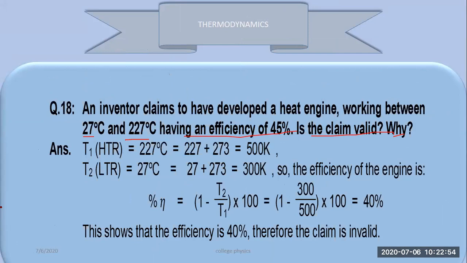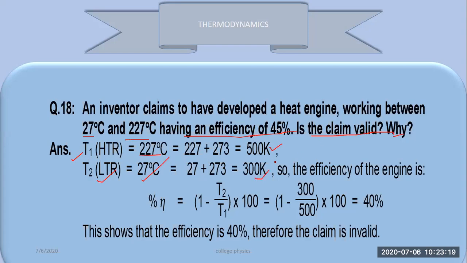So we look at T1, the high temperature reservoir, which is 227 degrees Celsius, that is 500 K, and T2, the low temperature reservoir or the cold sink, that is 27 degrees Celsius. So adding 273, it is 300 K.